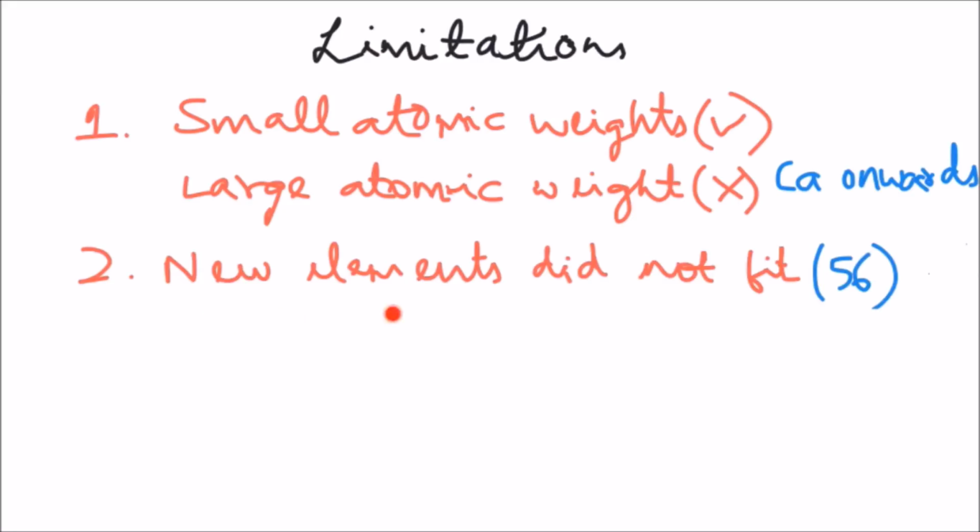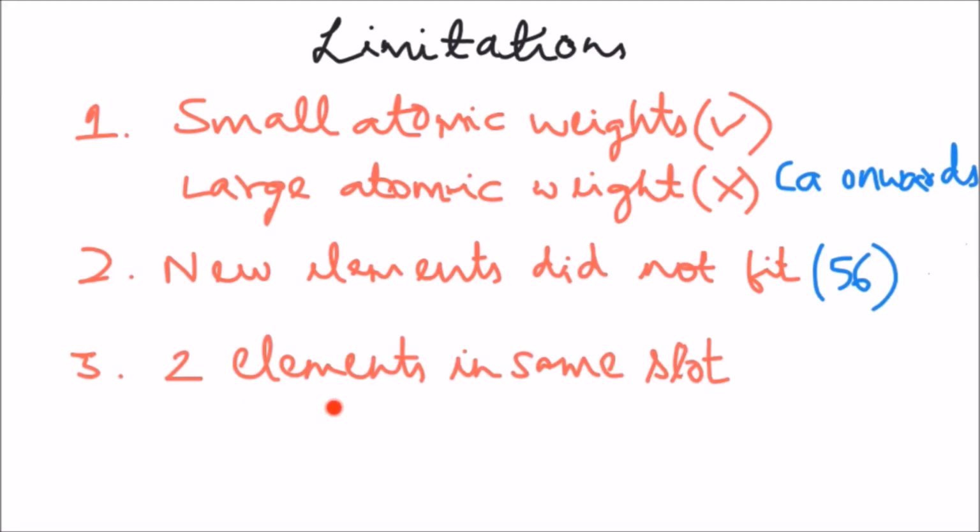Next limitation is that new elements did not fit the table. The 56 known elements at that point in time were put inside the law of octaves table, and he assumed that there will not be any elements discovered in future, which turned out to be wrong.